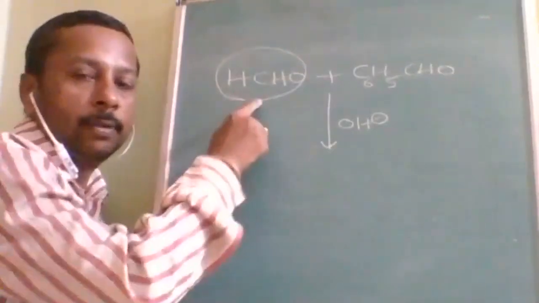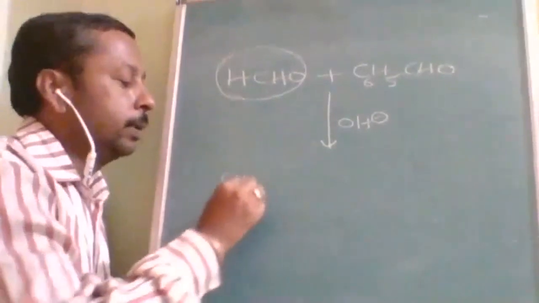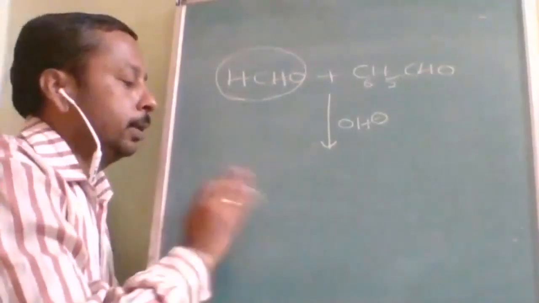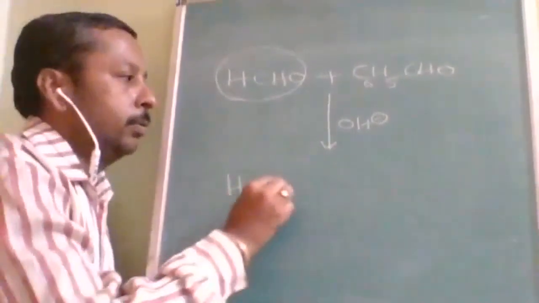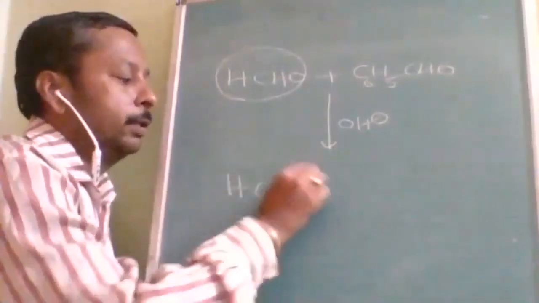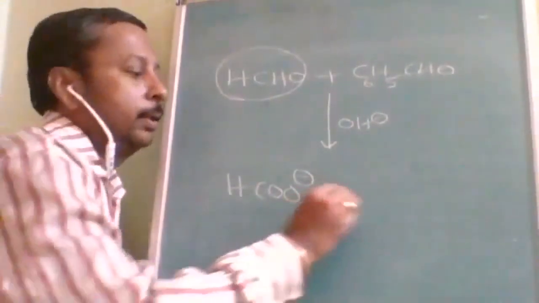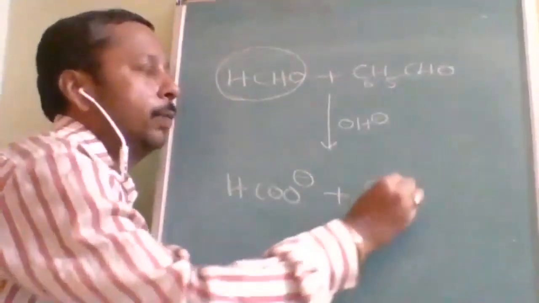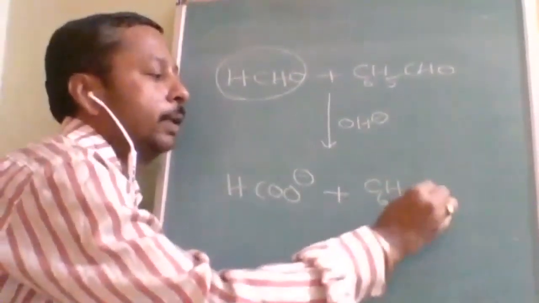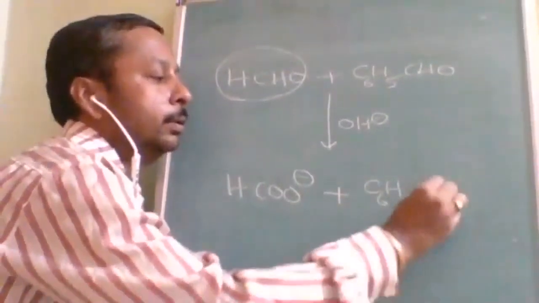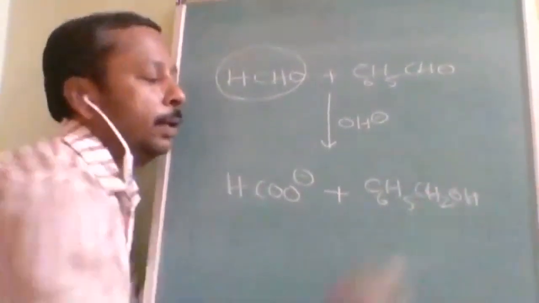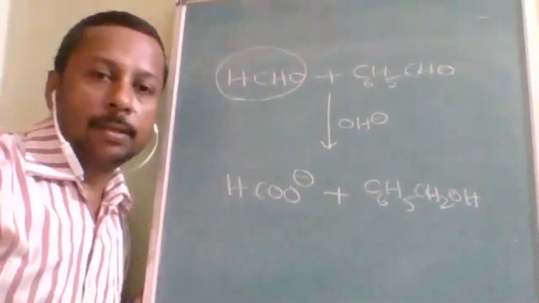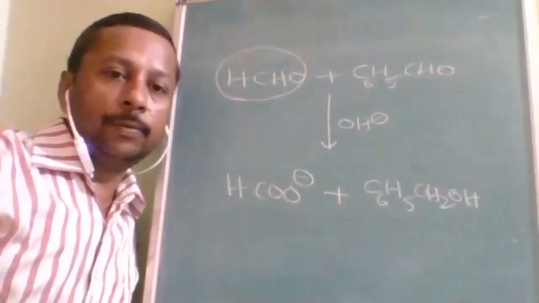So this will be oxidized to give HCOO, and here nothing is given, so COO minus. And the more sterically hindered one will undergo reduction, giving C6H5CH2OH. Understood?